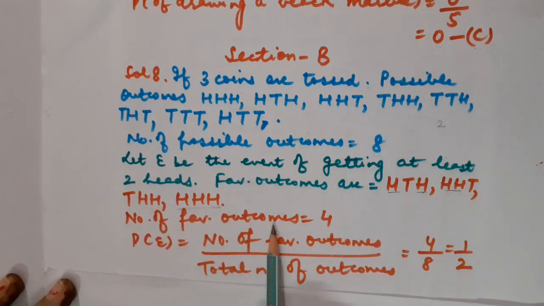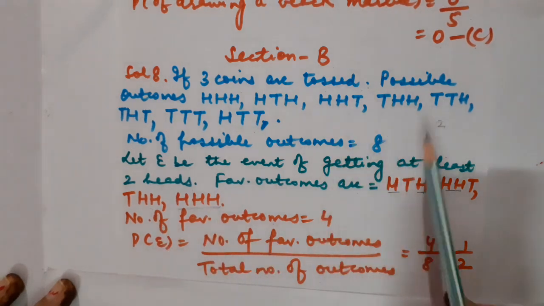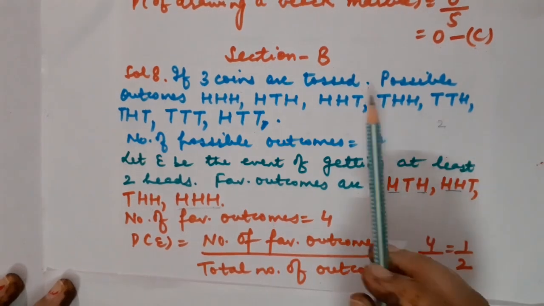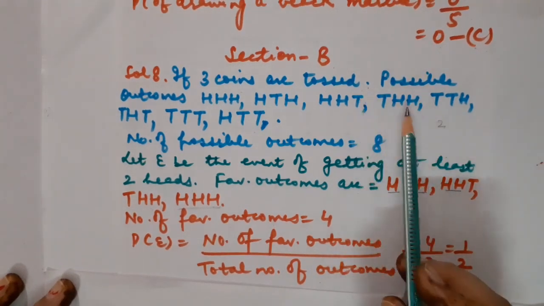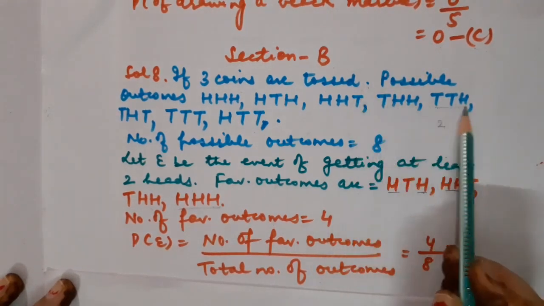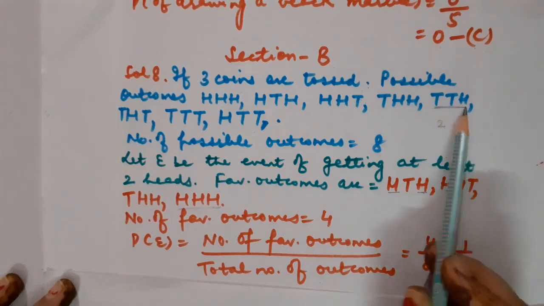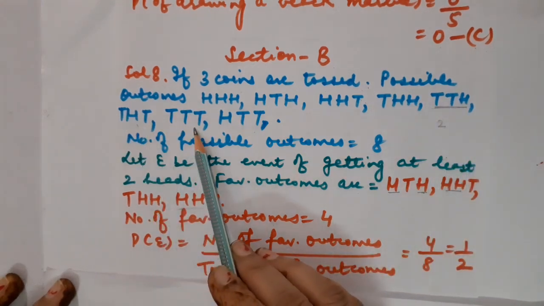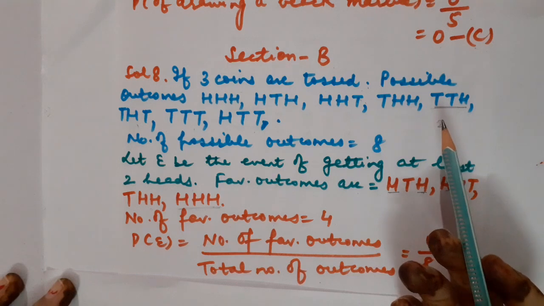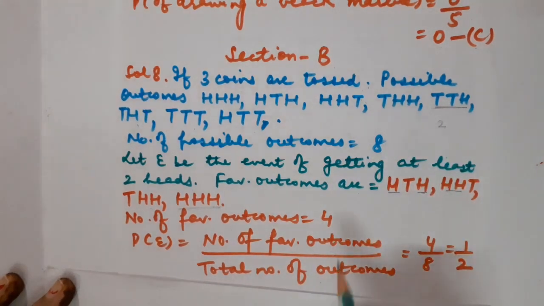So the number of favorable outcomes will be 4, because children, if I talk about the other possible outcomes, here only 1 head is present, here also 1 head, here no head. So I am not going to include them. Correct? So the number of favorable outcomes is equal to 4. So the probability will be 4 upon 8, that is equal to half.